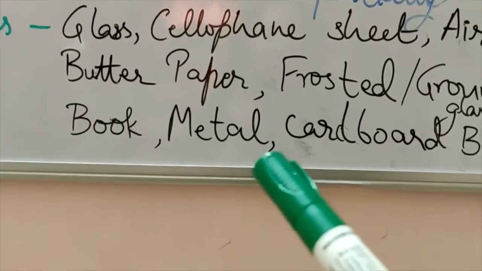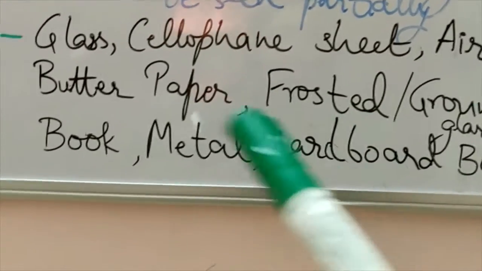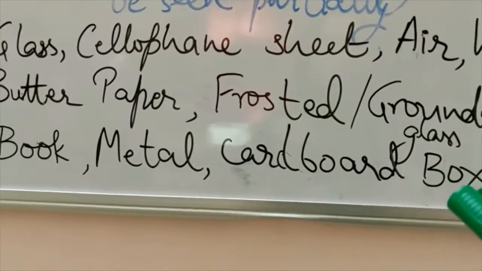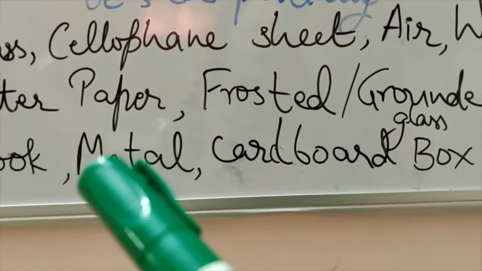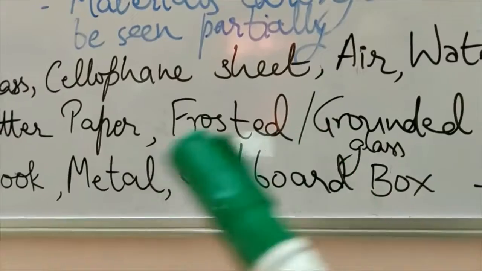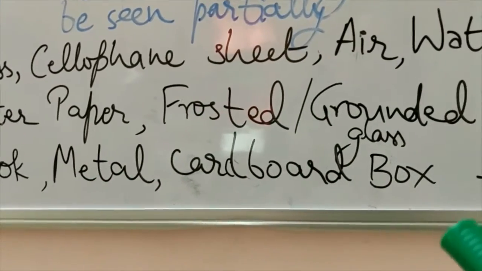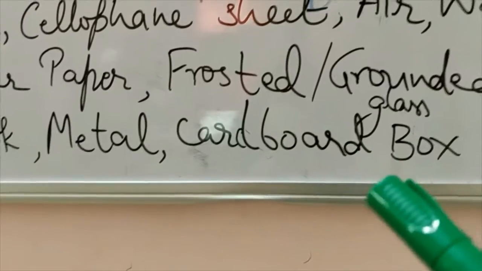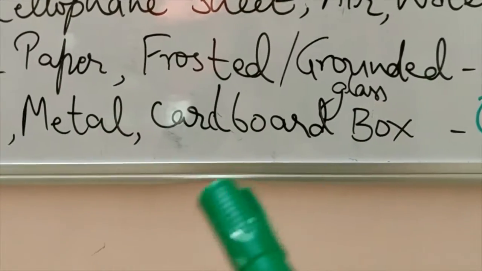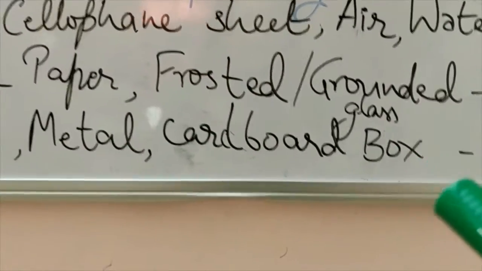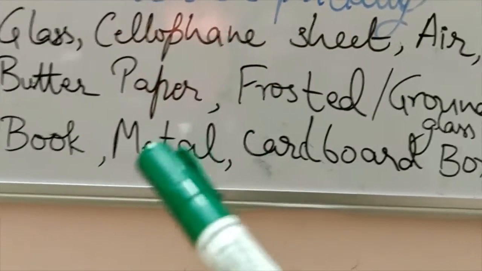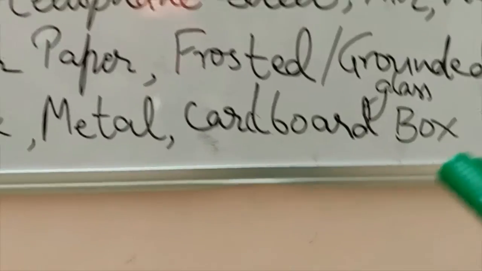Now this book, metal, cardboard box, these are used for storing various items, metal and cardboard boxes. If the person keeps some objects in these boxes and doesn't want them to be seen by others, he can keep them in these boxes and keep them locked also to keep them safe. Then like you have almirahs in your homes.